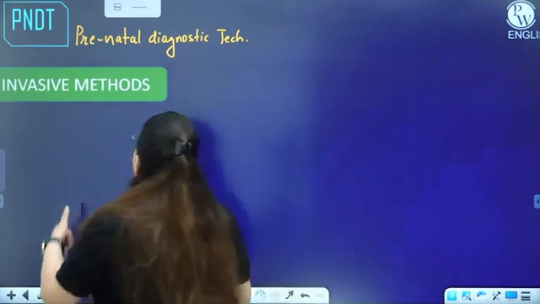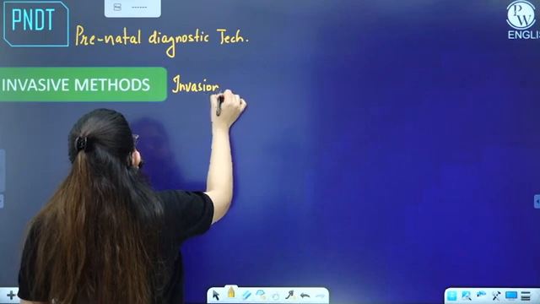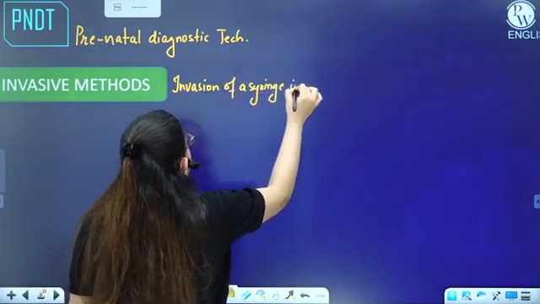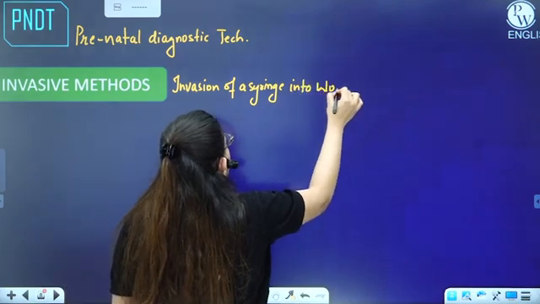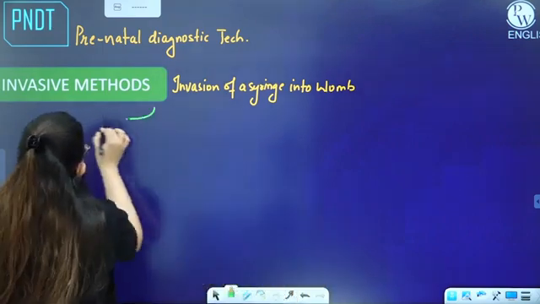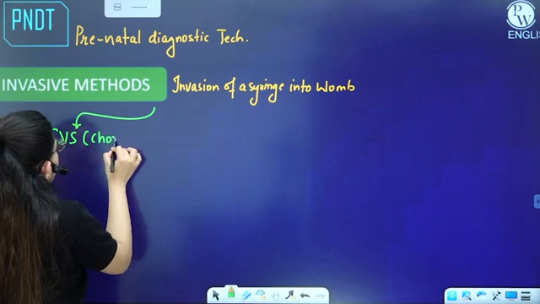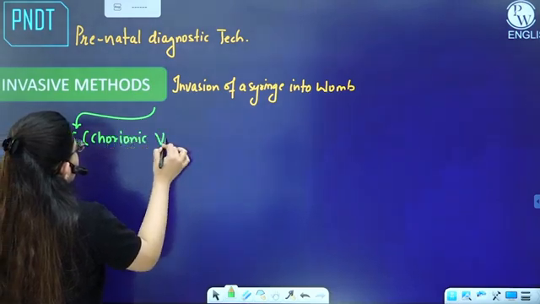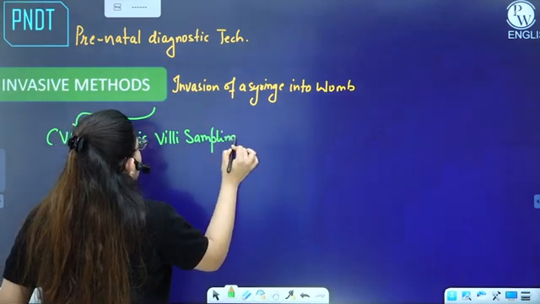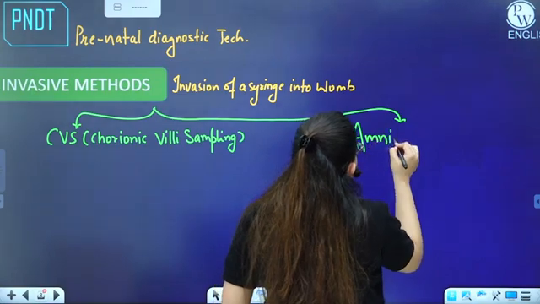So what we are doing in the invasive method is the invasion of a syringe into the womb. There are two techniques that a pregnant female can undergo. One is the CVS, which is chorionic villi sampling. And another, you must have heard of it, is amniocentesis.